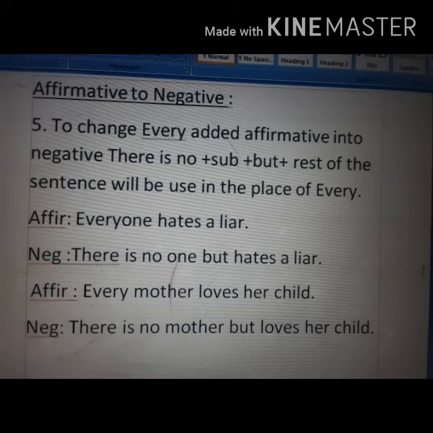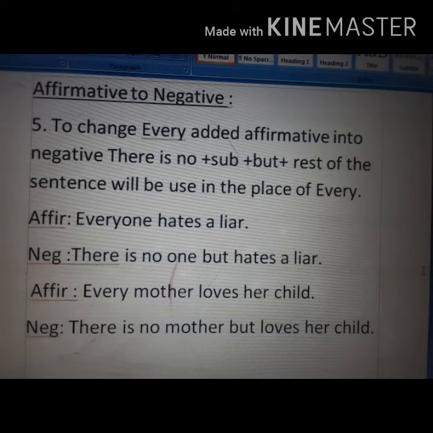That means if you get every added affirmative sentence, then you have to follow the given structure. That is, there is no plus subject plus but plus rest of the sentence in the place of every. Let's take some example, then it will be more clear to us. Everyone hates a liar. There is no one but hates a liar.